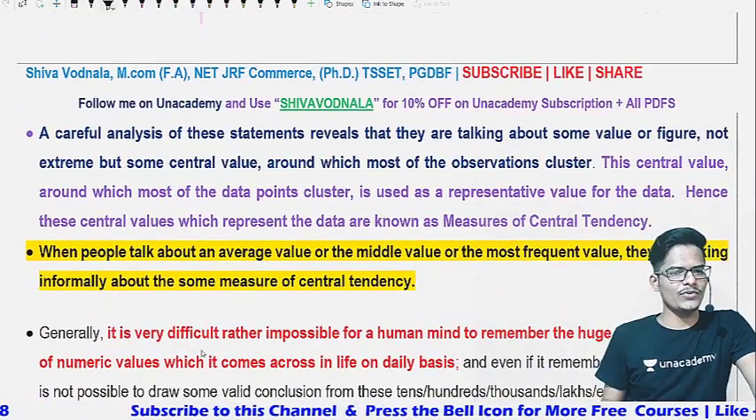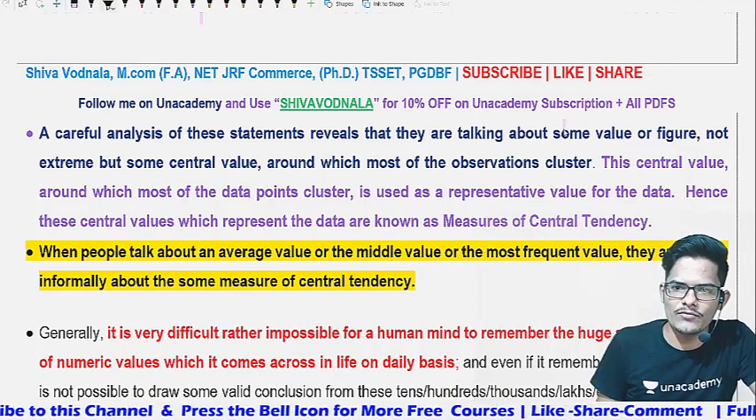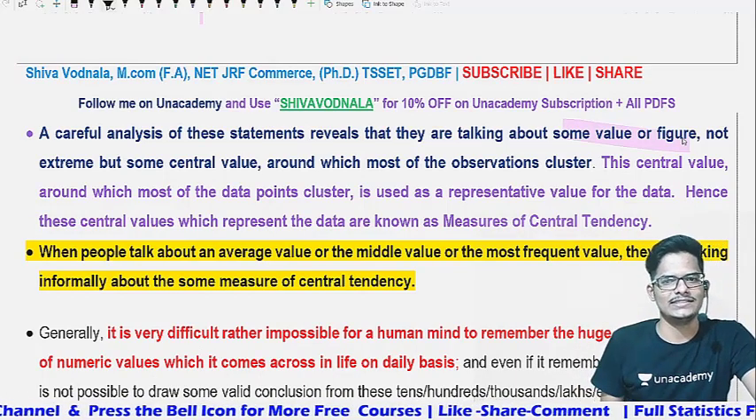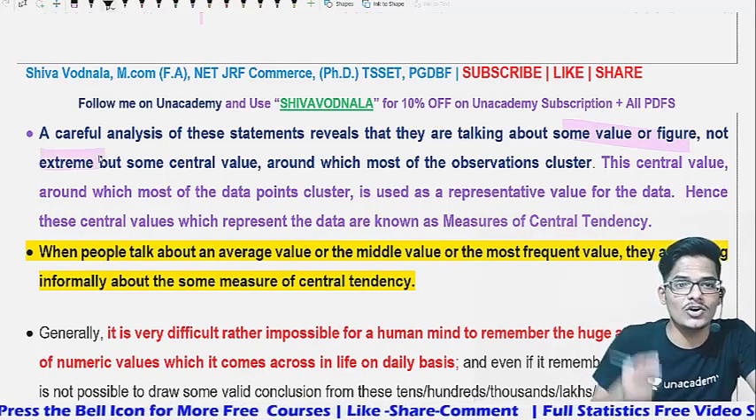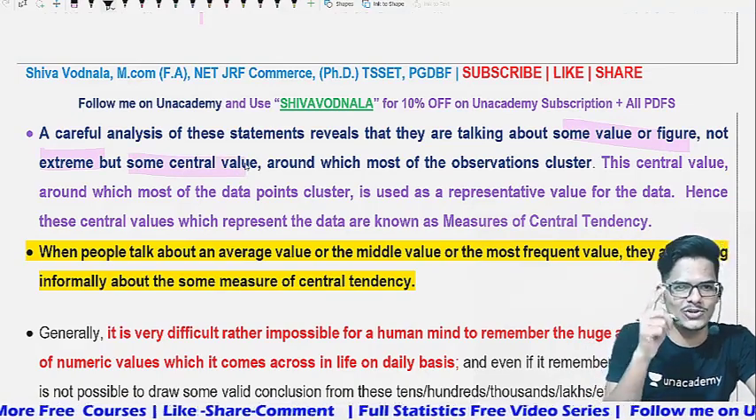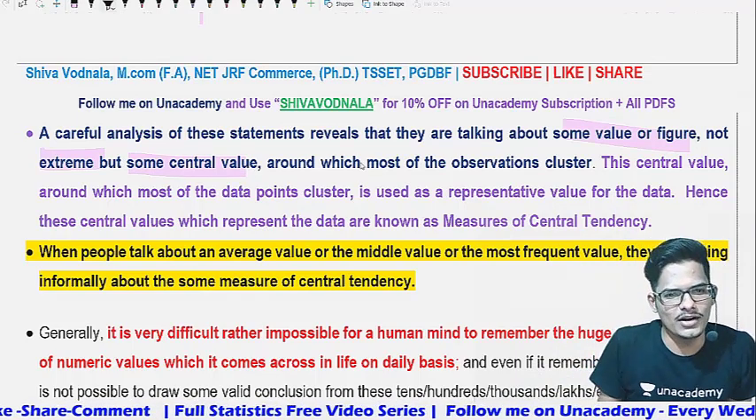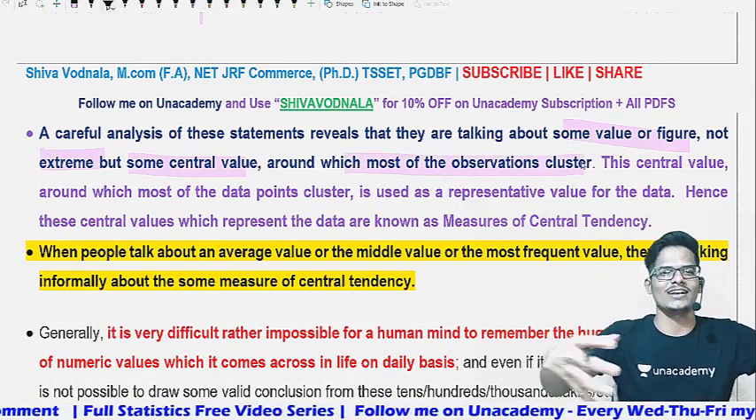Now a careful analysis of the above statement reveals that they are talking about some value or a figure. Not an extreme, not an exact or accurate one, but some central value which is called an average, which is speaking about most of the observations in the total cluster.